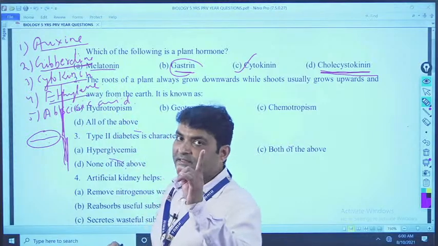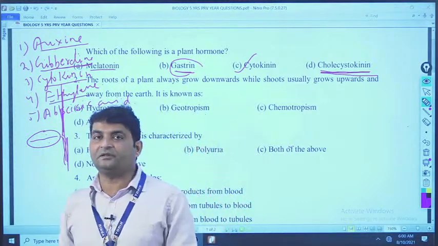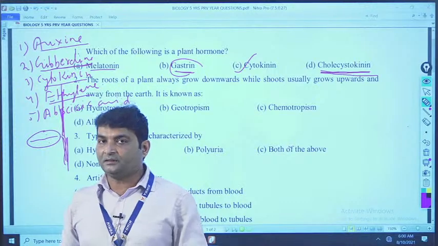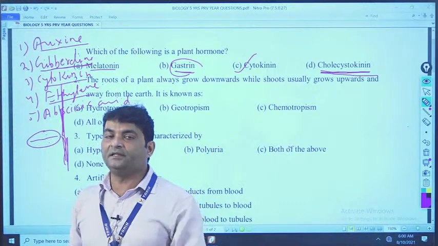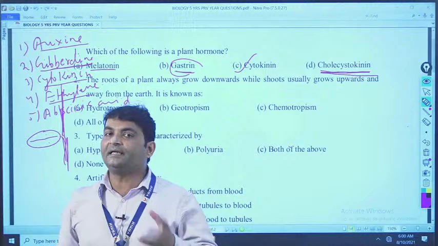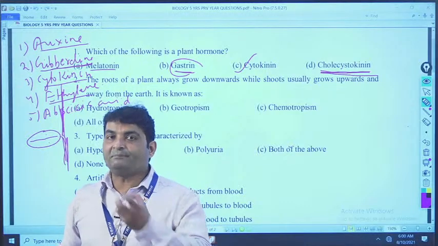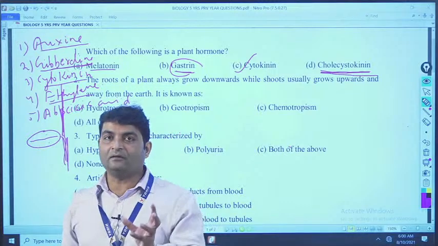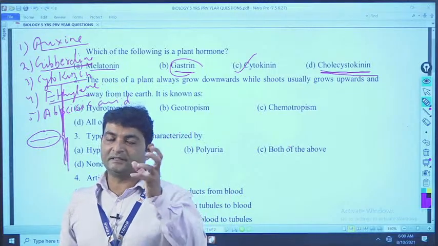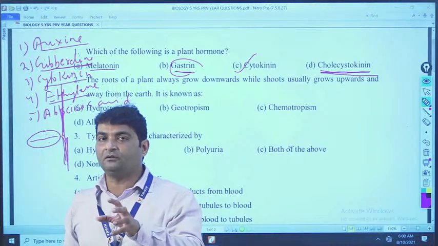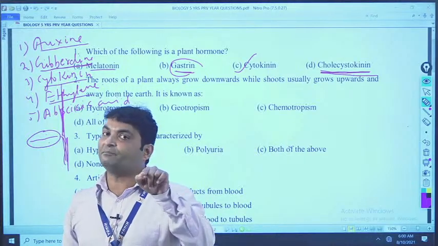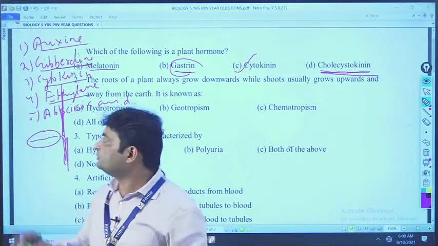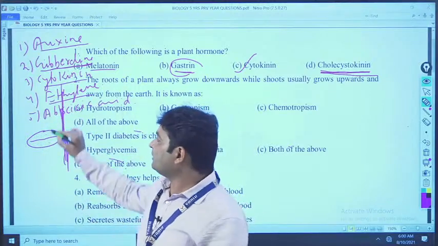Ethylene is the only gaseous hormone. This is a very important question for your exam. Which hormone of the plant is in gaseous form? That is ethylene. What is the function of ethylene? It helps in fruit ripening naturally. Suppose one raw mango is there on the tree. It is green in color. After some days it becomes yellow, meaning it has ripened on the plant. Which hormone is responsible? That is called ethylene.